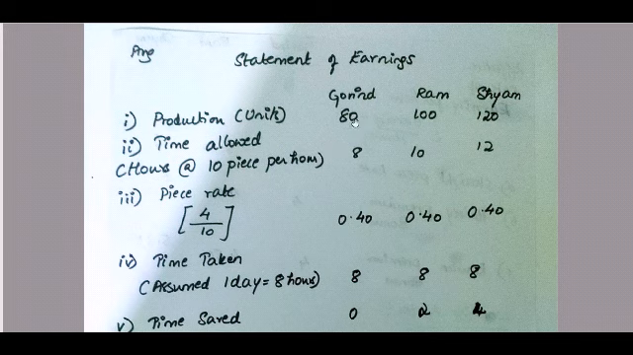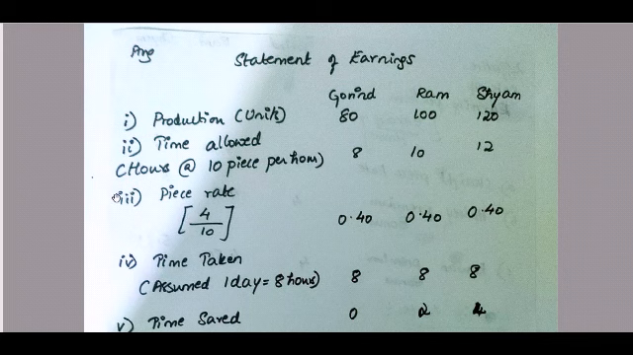So if you see Govind, he has produced 80 units. So 80 units divided by 10 pieces per hour. So he has taken 8 hours. So for Ram it is 100 divided by 10, 10 hours he has taken. For Sham it is 120 divided by 10 pieces, which is equal to 12 hours he has taken. So these are in units, these are in hours. So in 8 hours Govind has produced 80 units, in 10 hours Ram has produced 100 units, and in 12 hours Sham has produced 120 units.